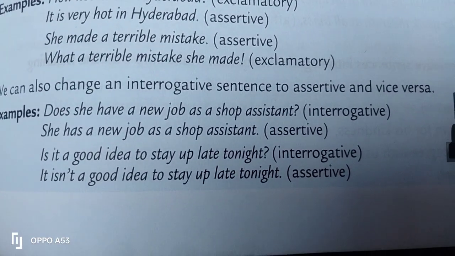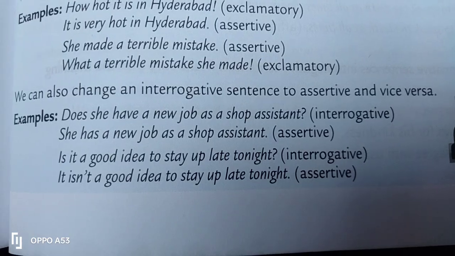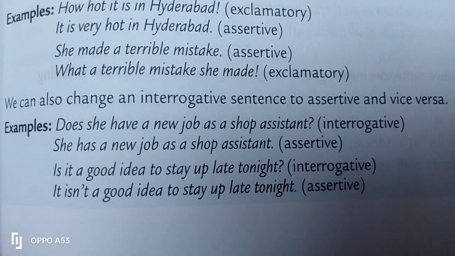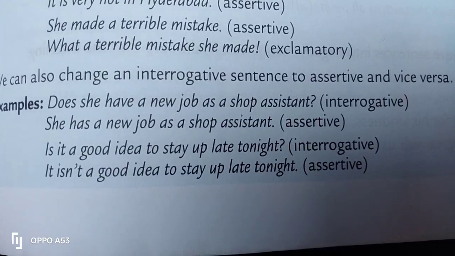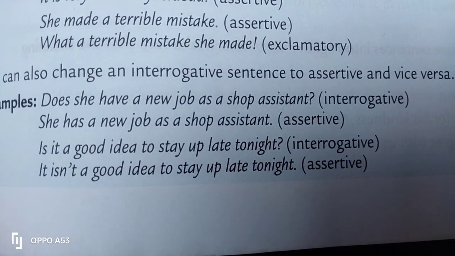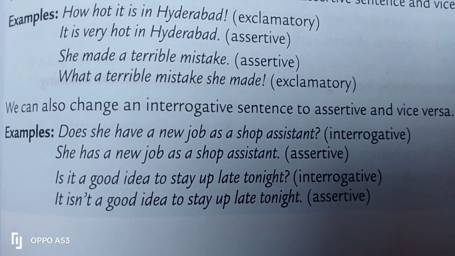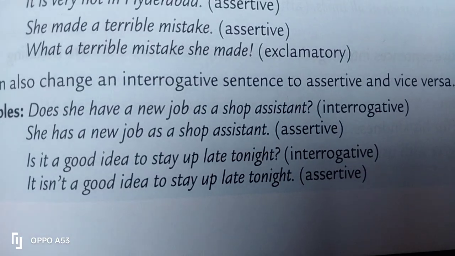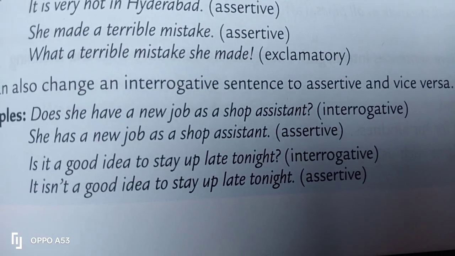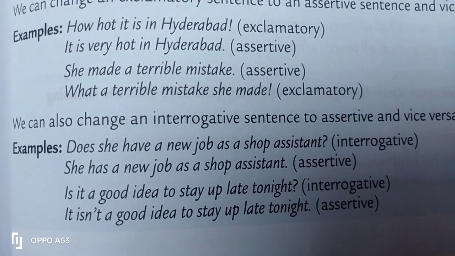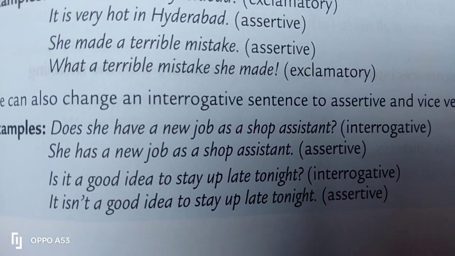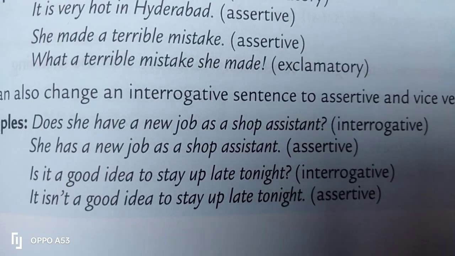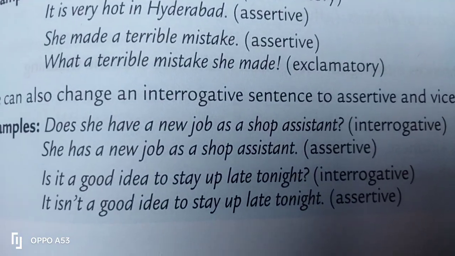It is an interrogative sentence. If you change it into assertive, it will be: she has a new job as a shop assistant. So that will become an assertive sentence.